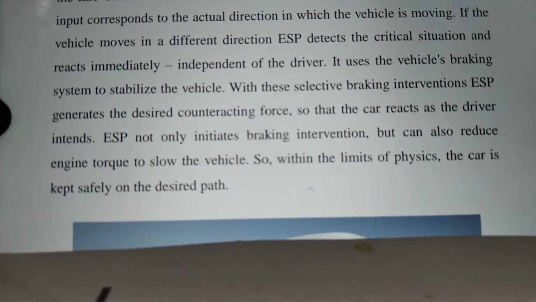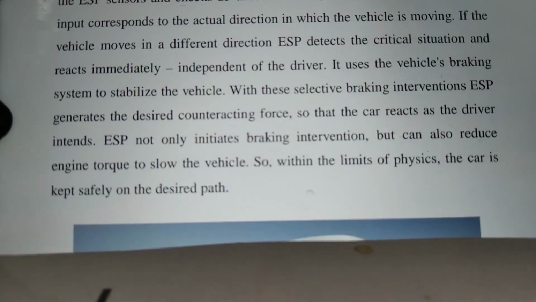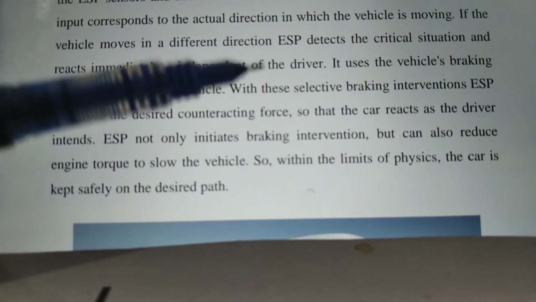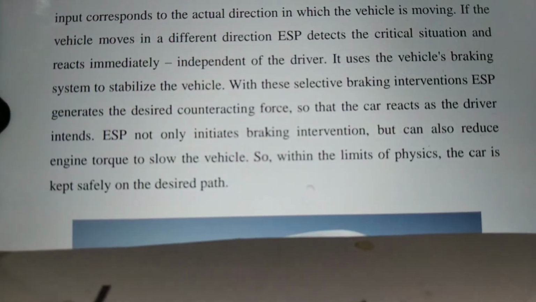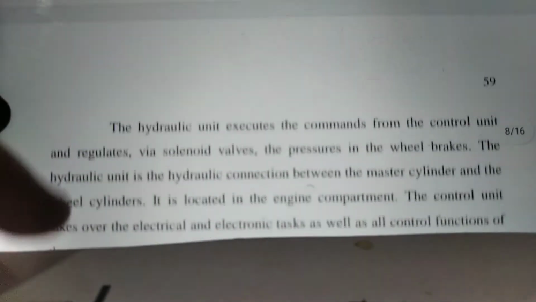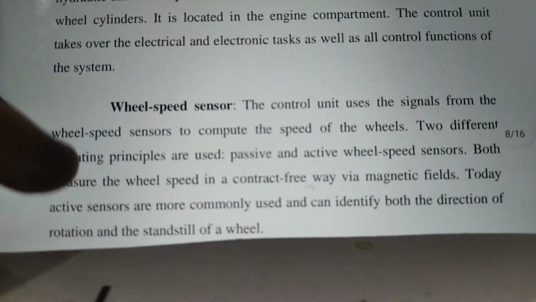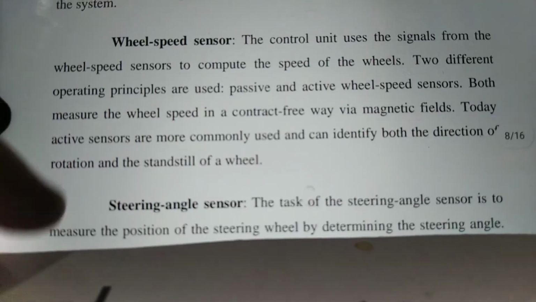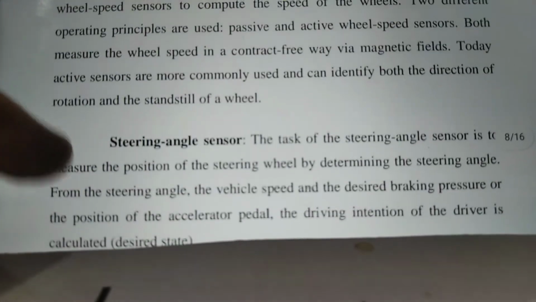Okay, the vehicle may move in a different direction. ESP detects the critical situation of the automobile and reacts immediately, within a fraction of a second, independent of the driver. It uses the vehicle braking system to stabilize the vehicle. So these are the active vehicle safety systems. Again, the wheel speed sensor is also used in ESP.